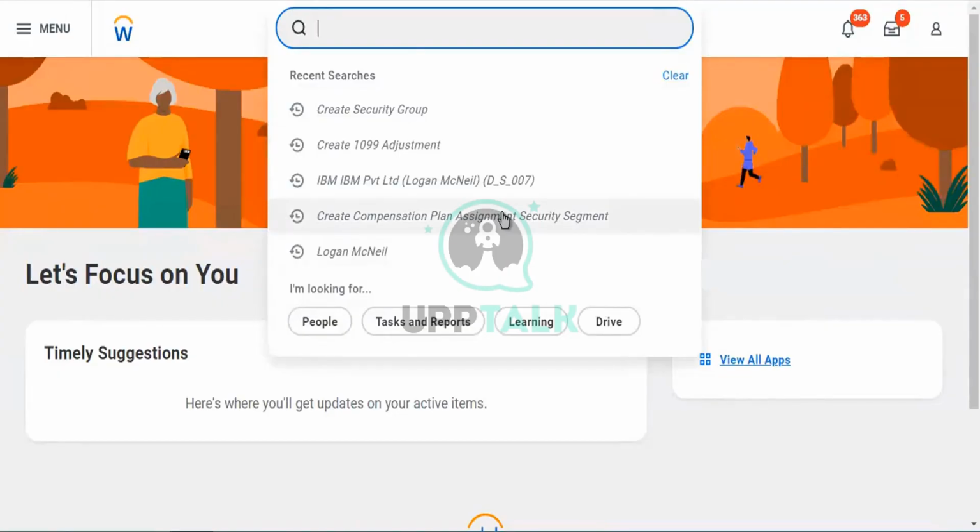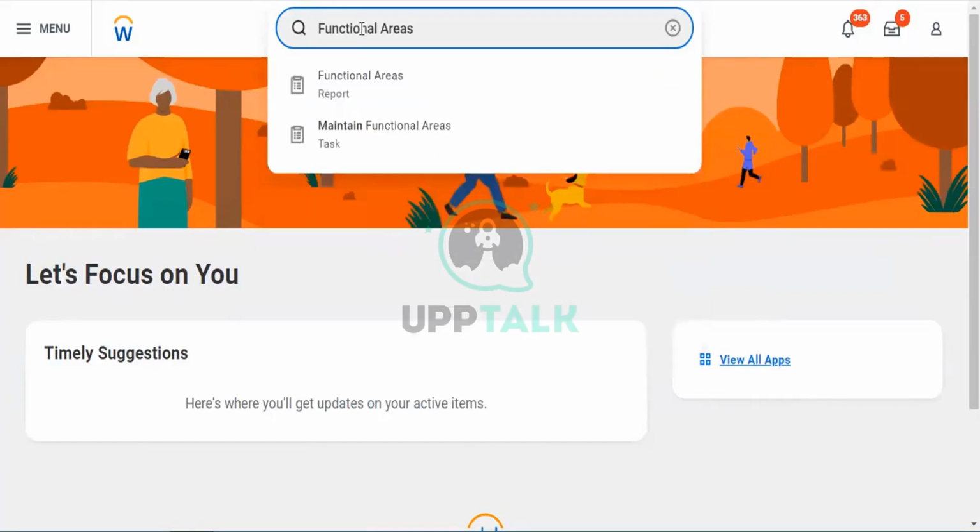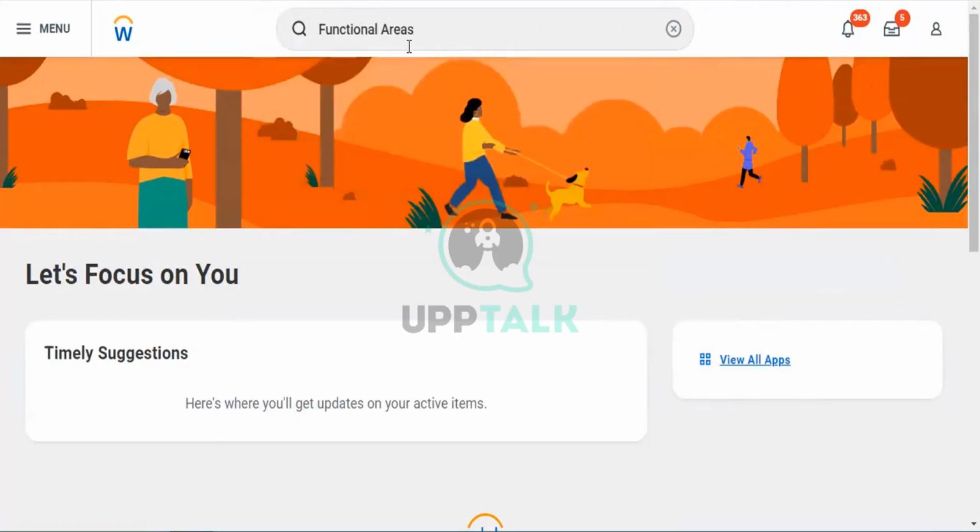To do that activity, we need to open security fundamentals. We need to go to the software. Just give me a minute. Guys, we need to go to the search bar. Under the search bar, we need to enter security fundamentals functional areas. Tap on functional areas directly here. We will get the maintain functional areas task. Tap on this option. Remember this subject code: functional areas.